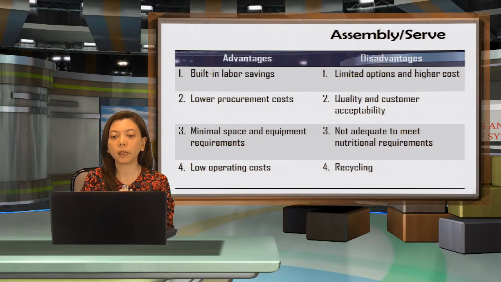But in terms of disadvantages, there are limited options and higher costs. As we know, in Malaysia, we don't really have that much option in convenience food. But in overseas countries like Australia and America, they actually have a lot of options. So in Malaysia, the market for assembly serve is still not as big as overseas.